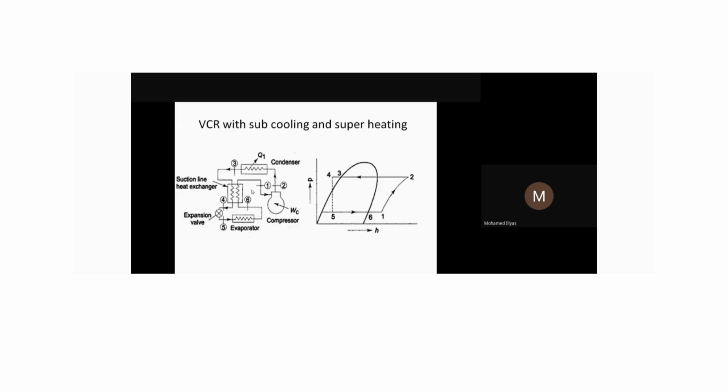For that, there will be a slight modification in the existing vapor compression system. So we'll provide a small heat transfer device, a heat exchanger. Now let us see how it works. The usual way, your refrigerant will be coming out from the evaporator. Okay, so it passes through a small heat exchanger here.